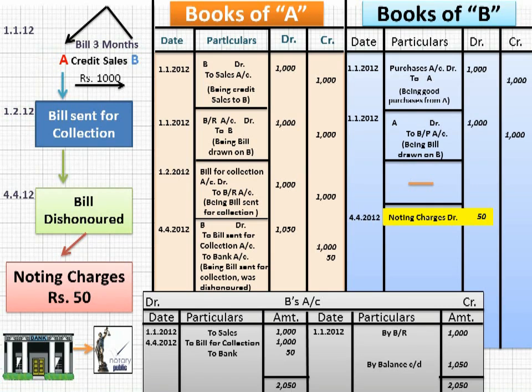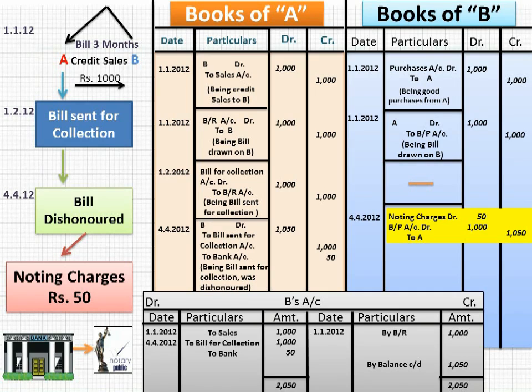What is the name of this expense? Noting charges, rupees 50. And what you have to do? One entry more you have to do, that is the reverse of bill entry, that will be BP to A. So overall journal entry will be BP to A plus noting charges debit.